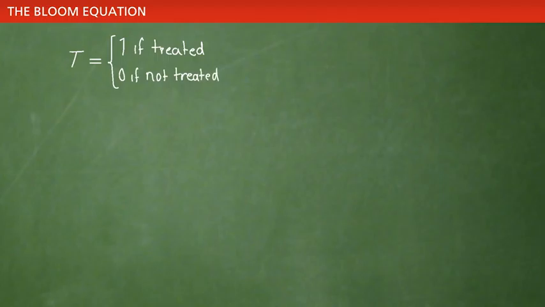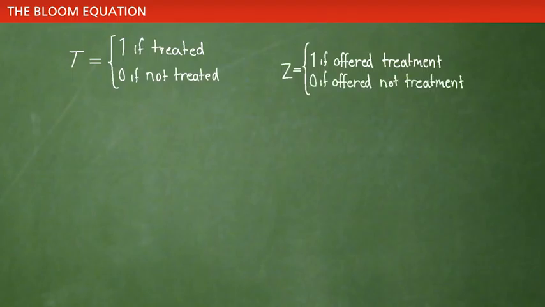Denote as before T the treatment indicator, taking the value 1 if the individual is actually treated, that is, not only allocated to treatment but also actually treated, and 0 if not treated. Further, define Z equal to 1 if allocated to the treatment group and 0 otherwise. C is the randomization indicator. Again, the observed outcome is the outcome either as treated or untreated.